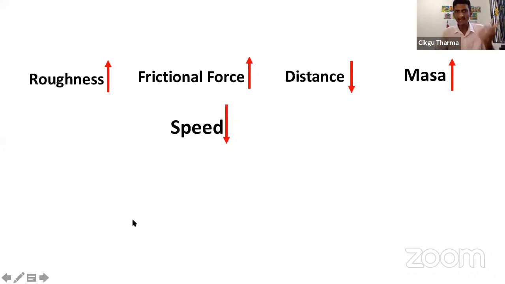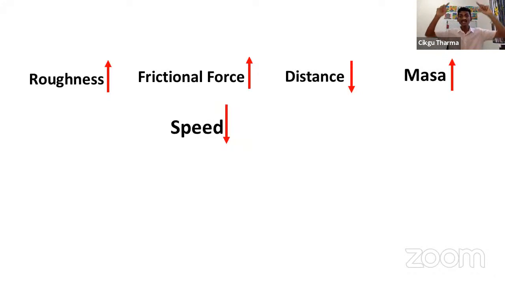So what happened? Okay, please think now. What happened if I increase the smoothness of the surface? Let's say I change the word roughness of the surface to smoothness of the surface. What happened to the frictional force? Up or down? Everyone show your hand. Smoothness of the surface increases.